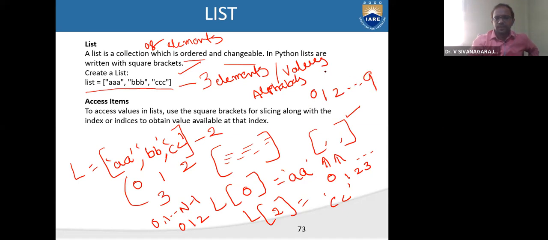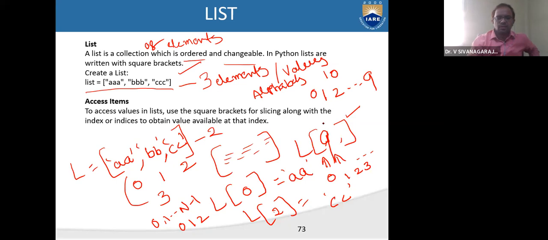We are going to say the list consists of 10 values or 10 elements. While calling, the last value of the list will be L of 9 only. That will display the last element of a list.